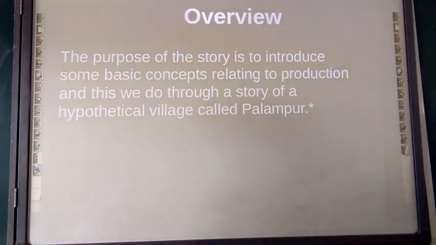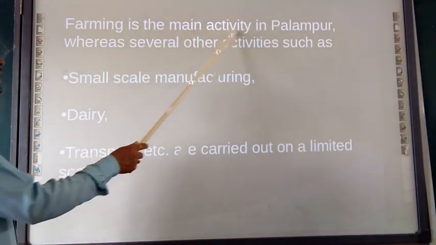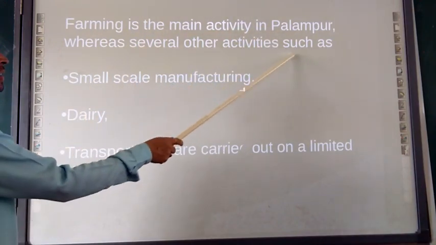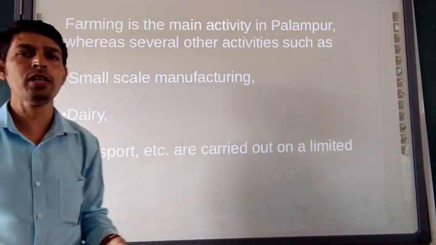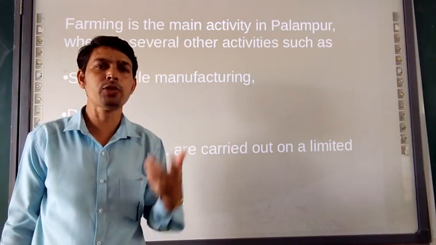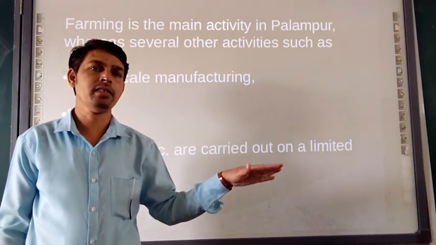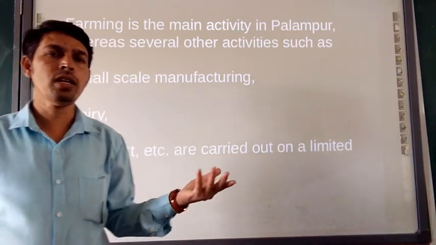Next, farming is the main activity in Palampur, whereas several other activities exist as well. As we are talking about living in a village, what comes to our mind? Green land, agriculture plots, crops.